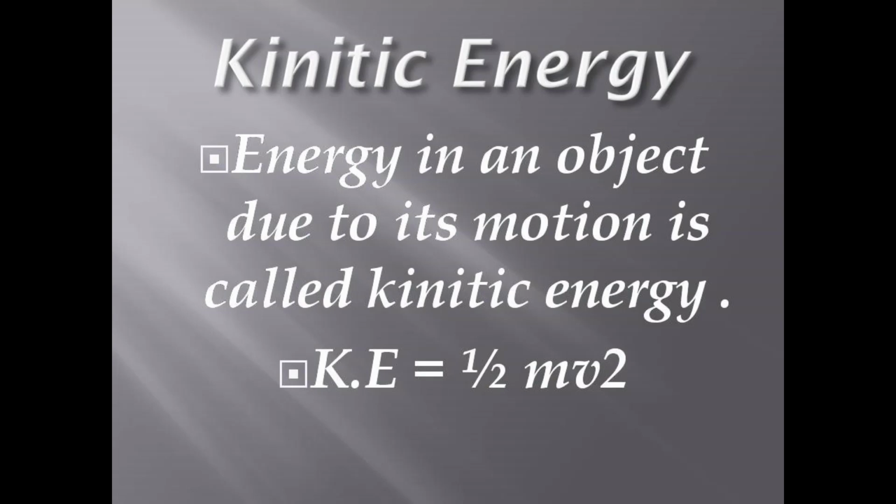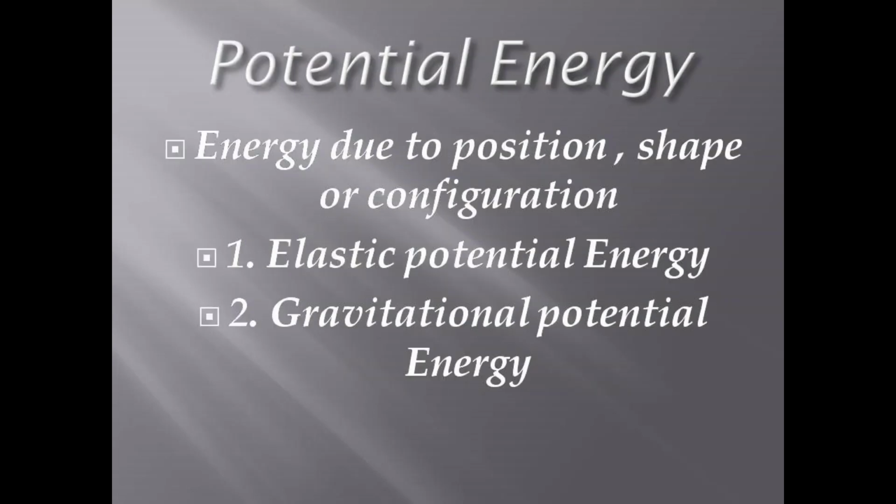Now what is kinetic energy? The energy of an object due to its motion is called kinetic energy. Whenever an object is moving, either with a slow speed or a high speed, from the upper to lower or from height to low direction, the energy in that object is kinetic energy. It is denoted by K.E., where K denotes kinetic and E energy, and it is equal to half mv square, where m is the mass and v is the velocity of the object.